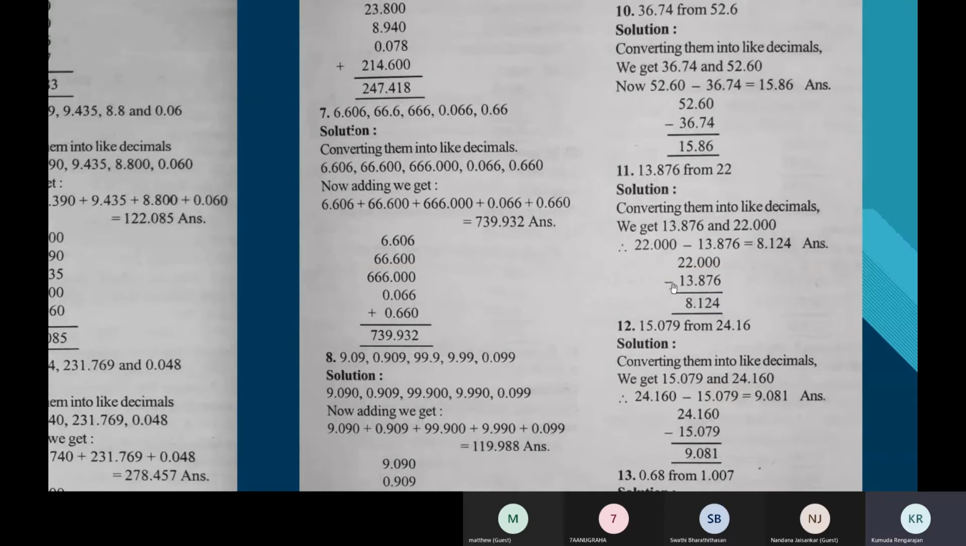Otherwise, see in the next one, when it is 22.00, it's the usual borrowing. There is no difference at all. Just do the subtraction as if there is no decimal point. If there's no decimal point, how will you subtract? Do the same. Just that in the answer, you will place a decimal point right below like this.